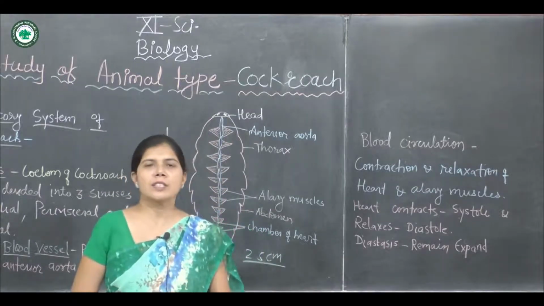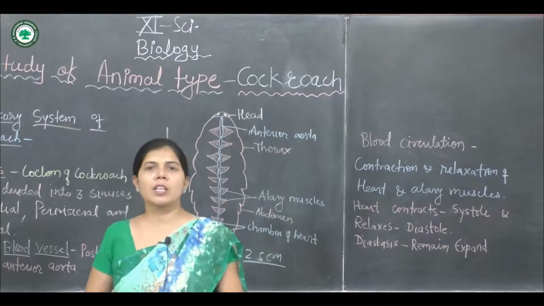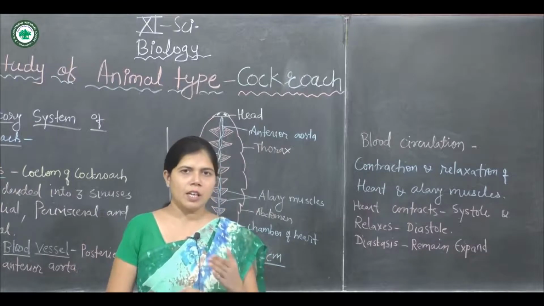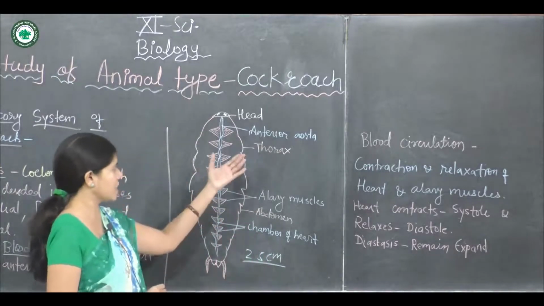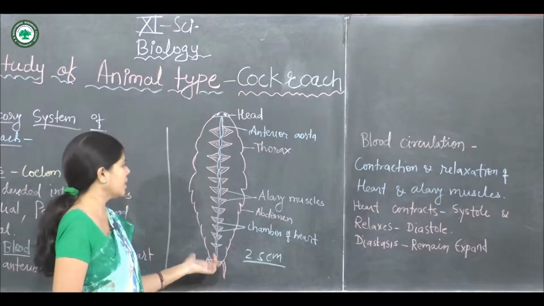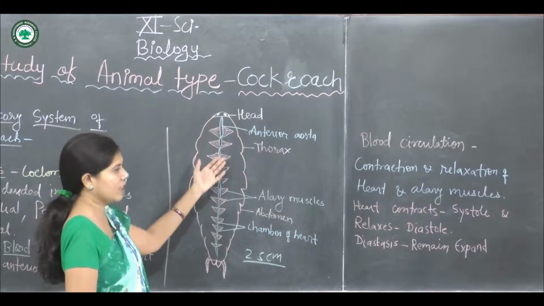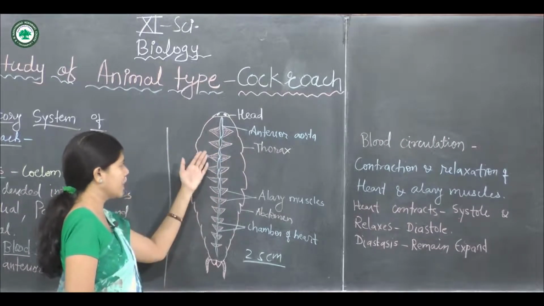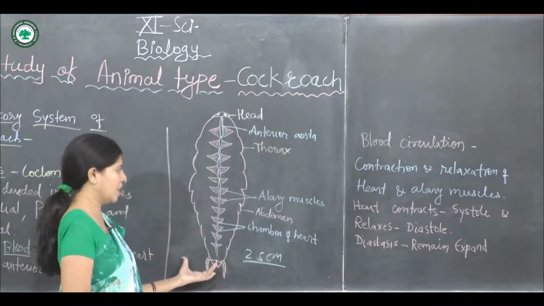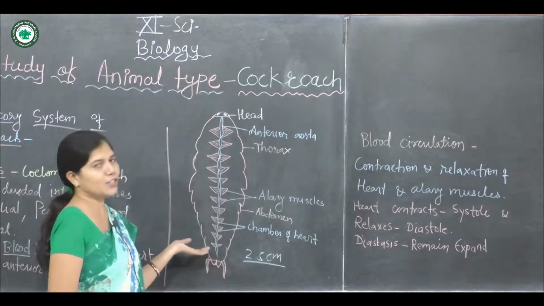The circulatory system of the cockroach consists of the hemocoel, hemolymph, the dorsal aorta, and the posterior heart, as well as the blood circulation. It contains 12 alary muscles, of which 2 are present in the thoracic region and the remaining 10 in the abdominal region, and it contains 13 chambers of the heart.